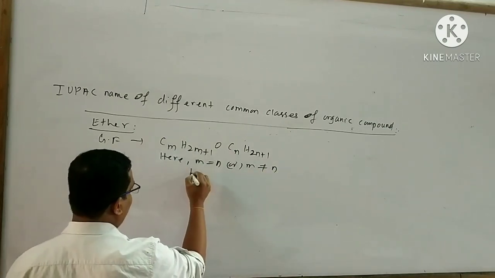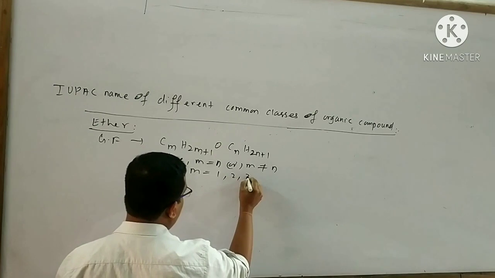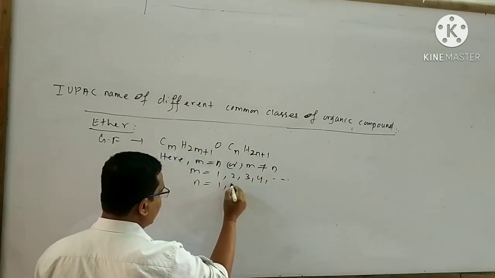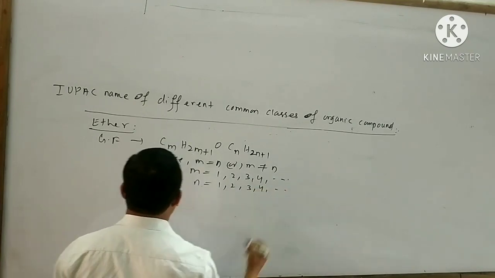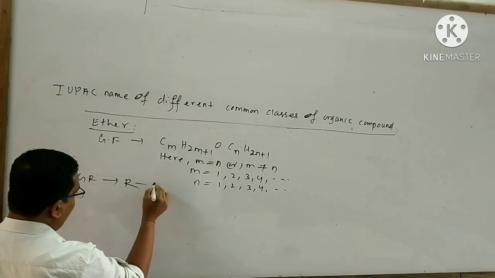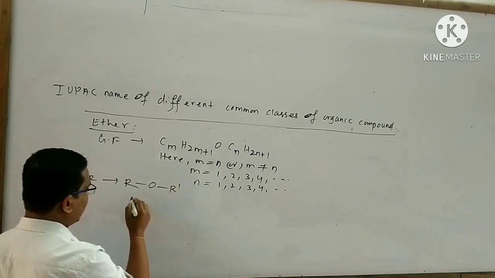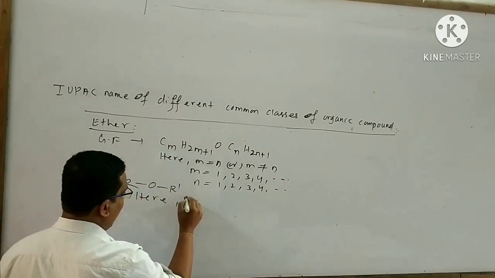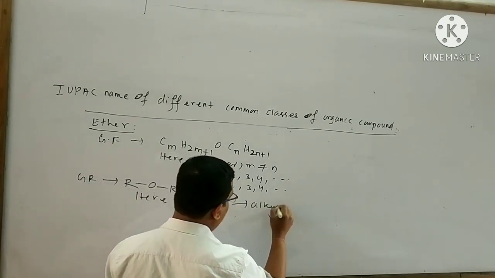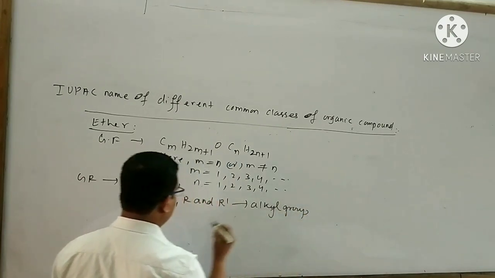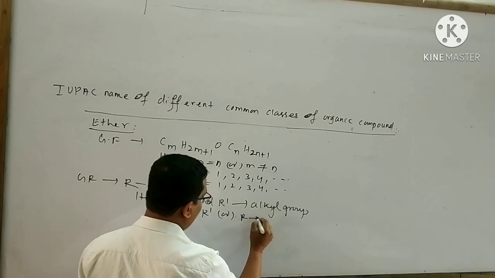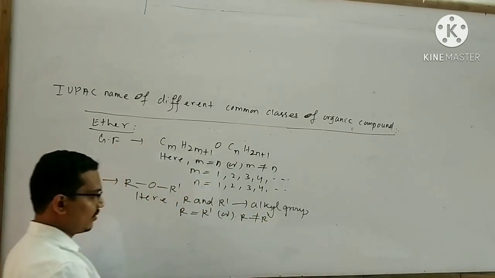We can think that m equals 1, 2, 3, 4 and so on, and n also equals 1, 2, 3, 4 and so on. The general representation is R-O-R'. Here R and R' are both alkyl groups. R equals R' or R is not equal to R'.